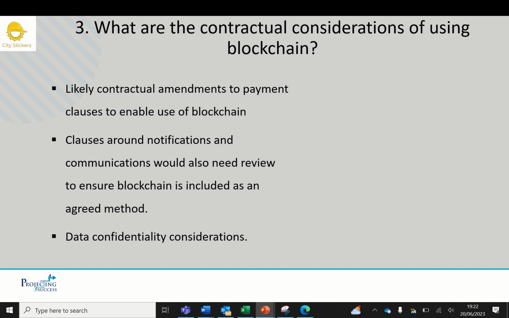So to summarize, we envisage a payment mechanism that is not the subcontractor truth or the main contractor truth, but a data-driven single source of truth that works for all.